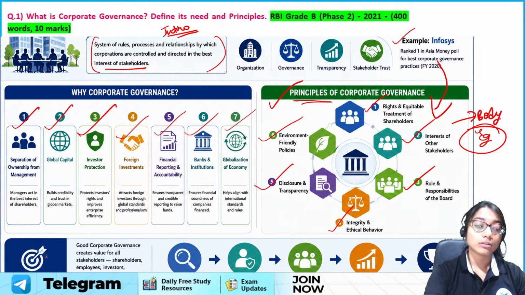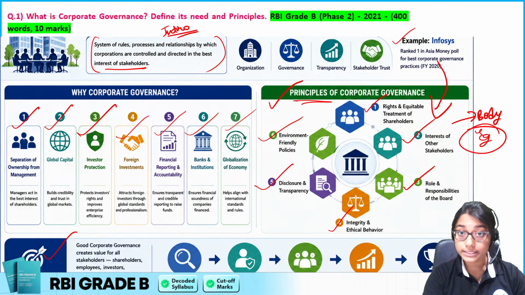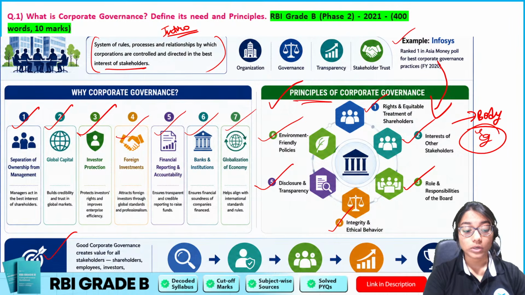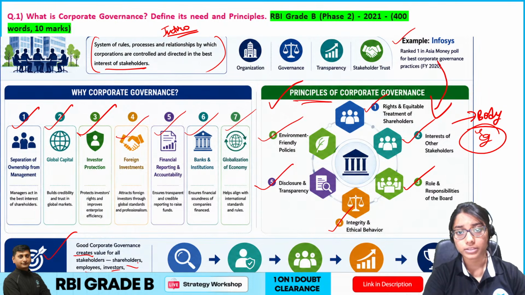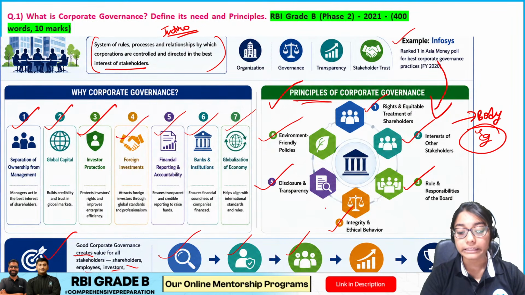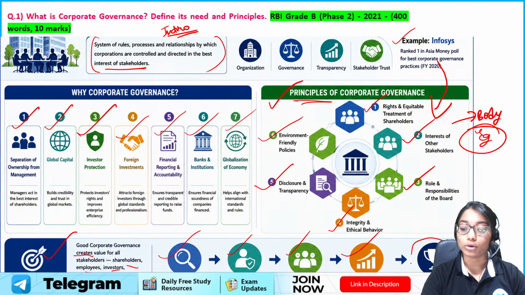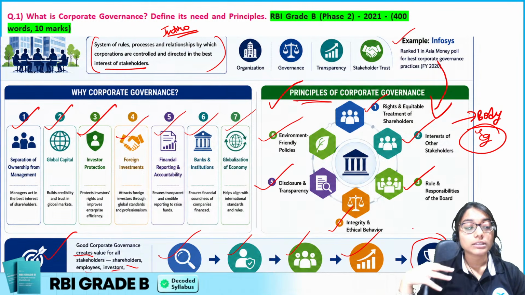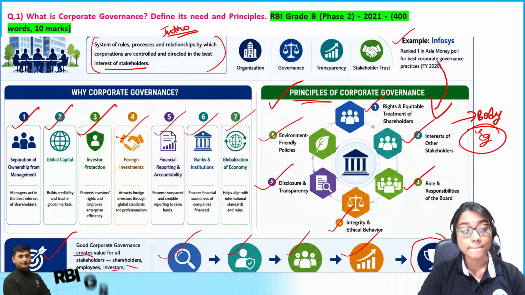Now, what will be my conclusion? Basically, I have to say why corporate governance is essential. So, what will it do? Create value for everybody, be it your shareholder, employee, investor, etc., meaning all the stakeholders in total. And it will lead to transparency, better accountability, higher investor trust, and finally profitable, sustainable growth leading to long-term success. So basically, this is how we are supposed to set up the answer. Now let us move forward and have a look at the model answer.